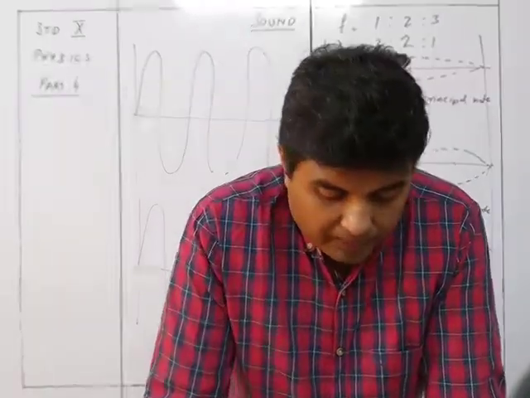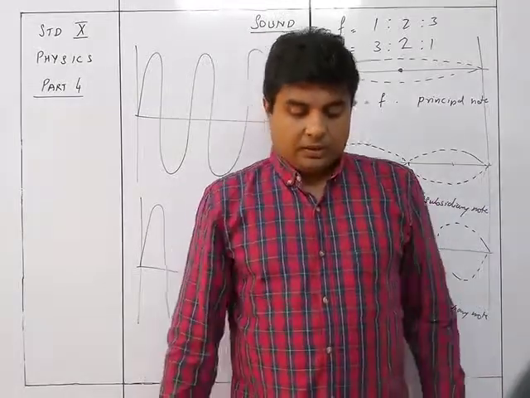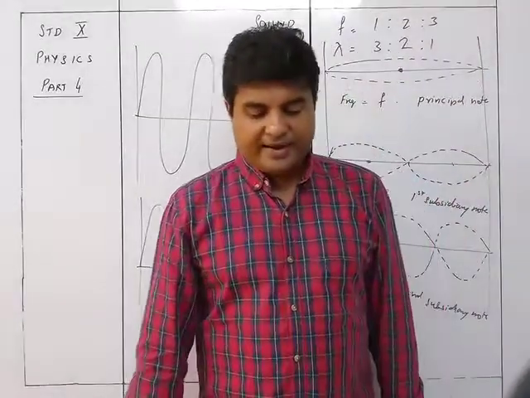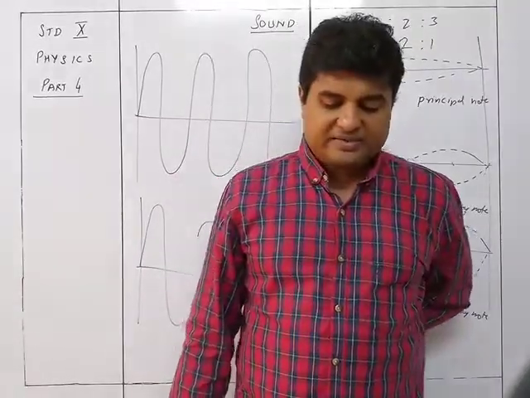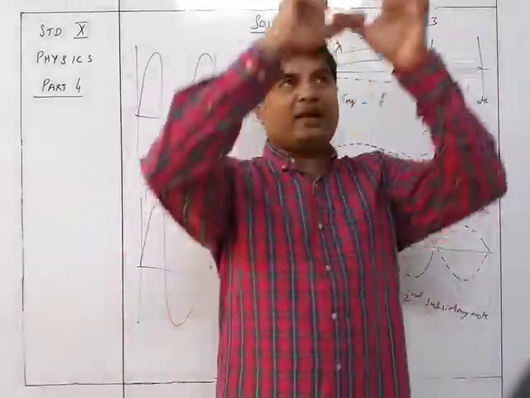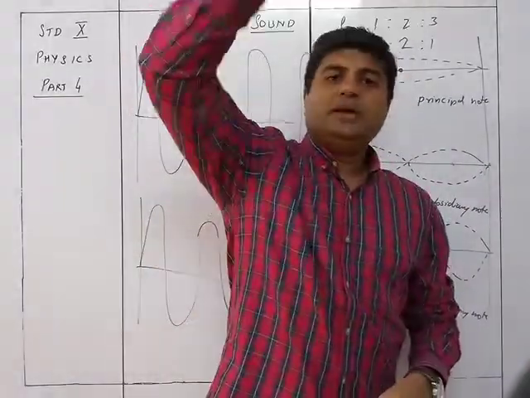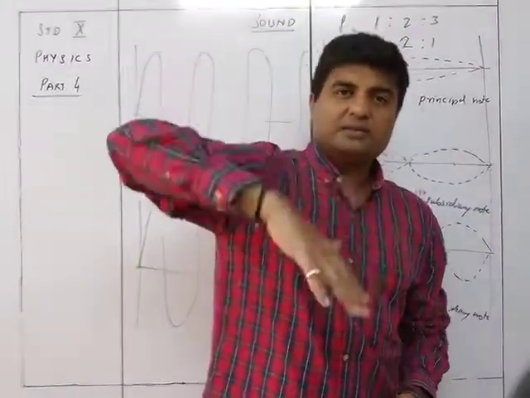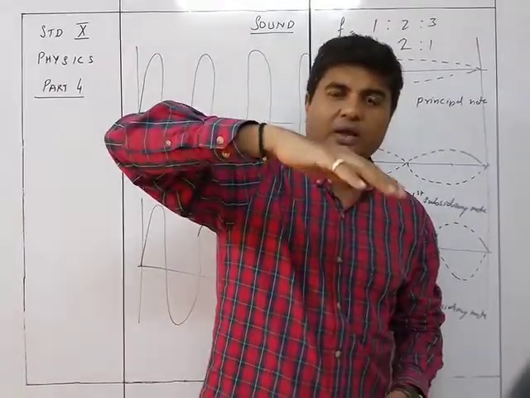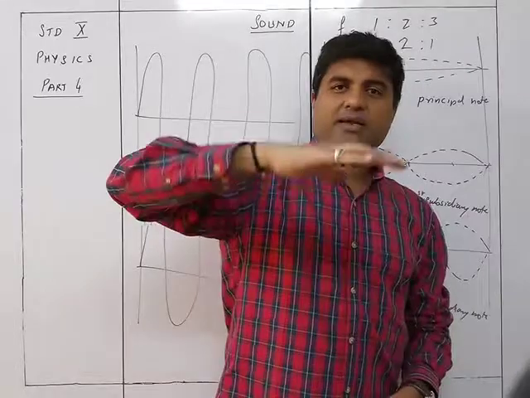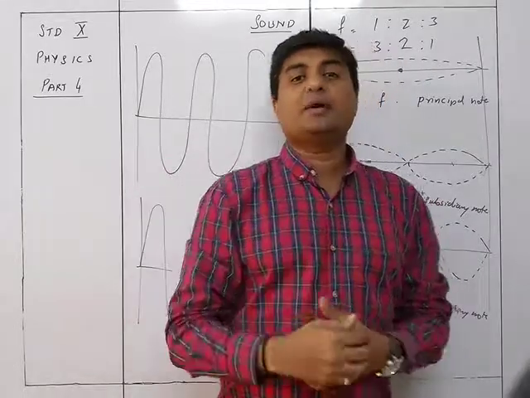size of the medium. Examples of damped vibration: when a slim branch of a tree is pulled and then released, it makes the damped vibration. So you can take a branch, hang it over here and then release it. What happens to the branch? It is just going to go like this, like this, and then slowly it stops. So this movement, slowing down gradually, is nothing but damped vibration.